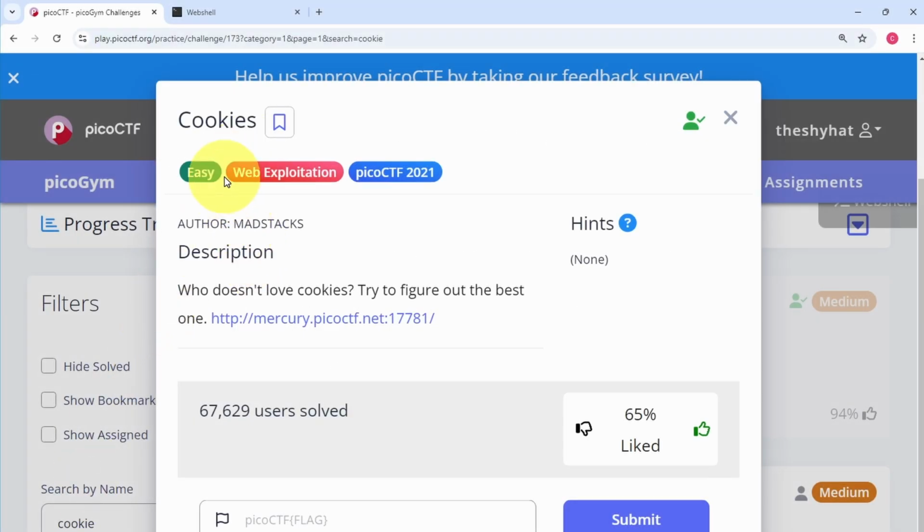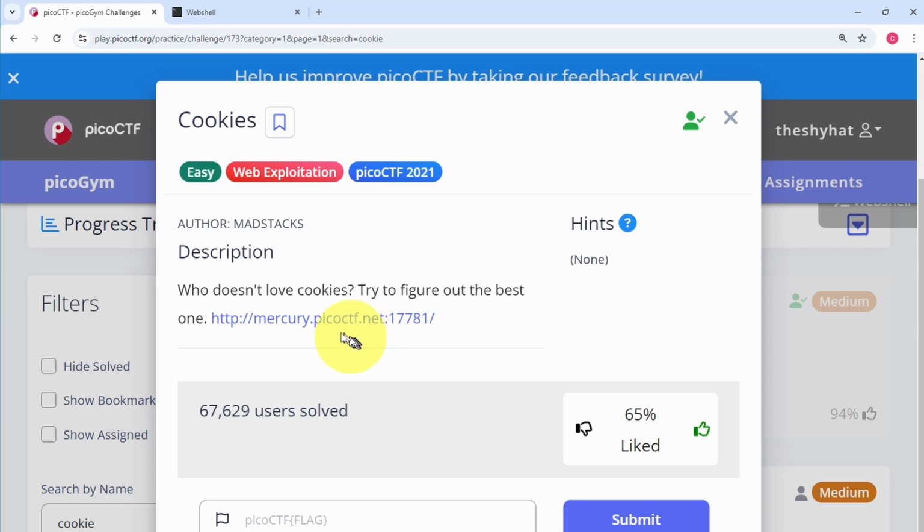This challenge is called cookies. It's an easy level challenge from the web exploitation category from the picoCTF 2021 event. The description says, "Who doesn't love cookies? Try to figure out the best one."